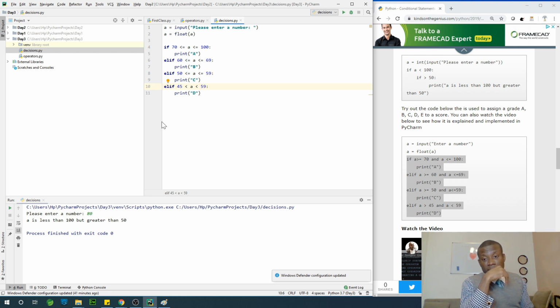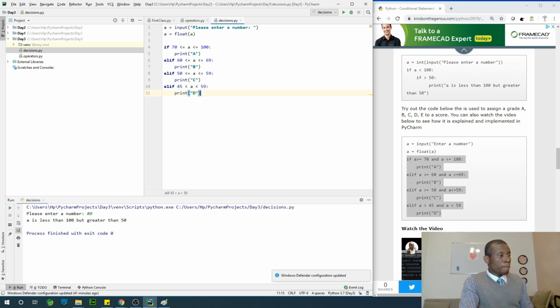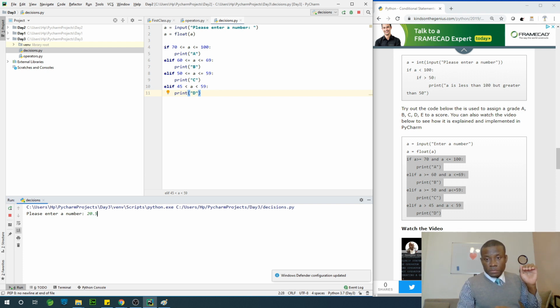I would like you to extend this grade sheet. Let's run it first just to make sure everything is okay. So if I enter something like 20.5, it's not captured there. So let's see what happens. Nothing happens because we are only talking of A between 70 and 100, between 60 and 69.